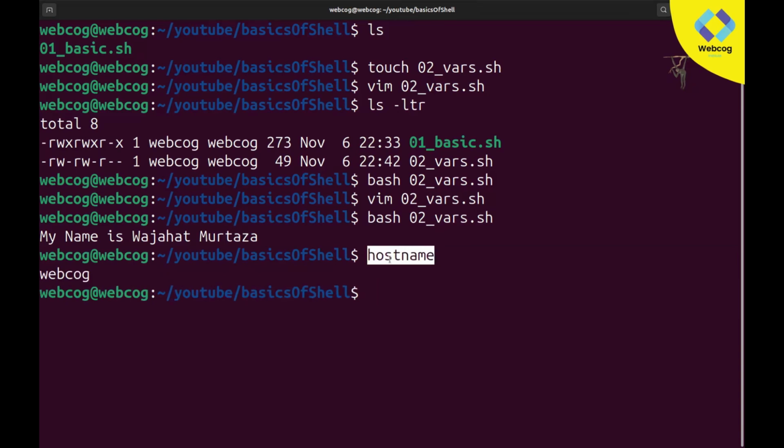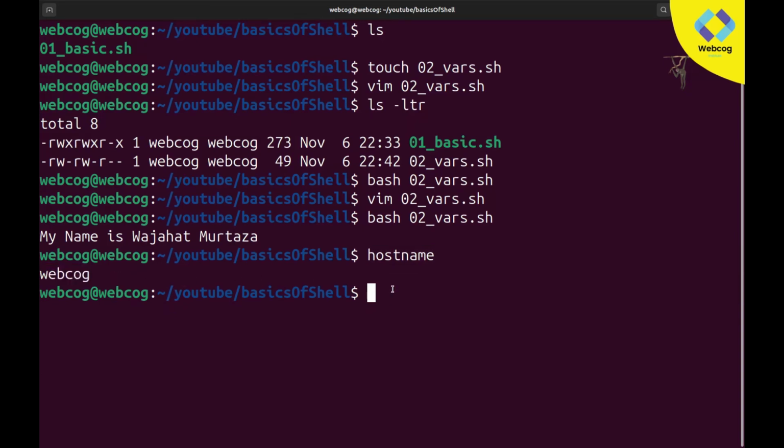If you write hostname in your terminal, it will print the name of the owner, the user who is currently logged in. In my operating system, you can see my username is webcook. In your case, your username must be different, like XYZ, anything.